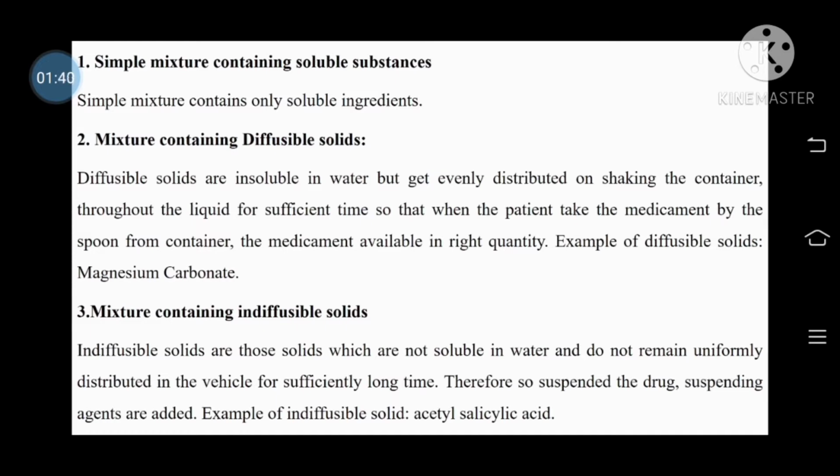Then the third class, mixture containing indiffusible solids. Indiffusible solids are those solids which are not soluble in water and do not remain uniformly distributed in the vehicle for a sufficient period of time. Therefore, suspending agents are added. Examples of suspending agents are CTP or mucilage of tragacanth. An example of an indiffusible solid is acetyl salicylic acid.